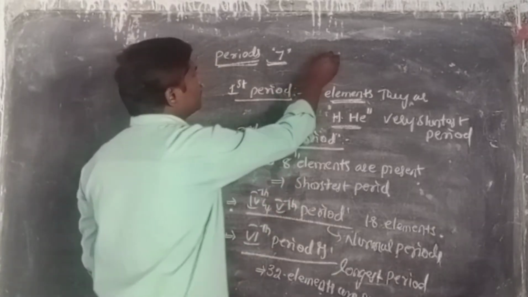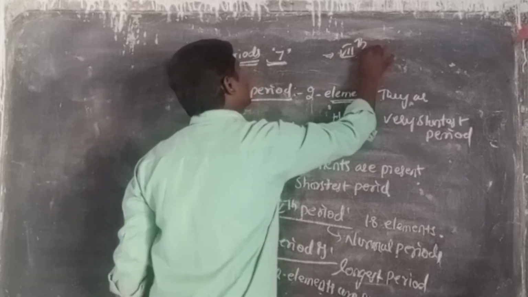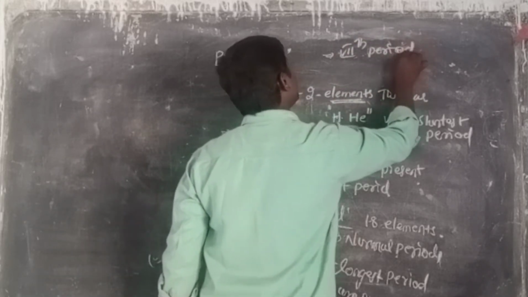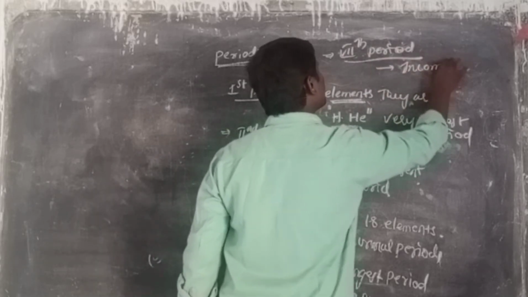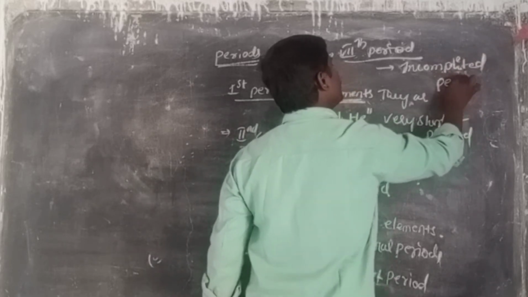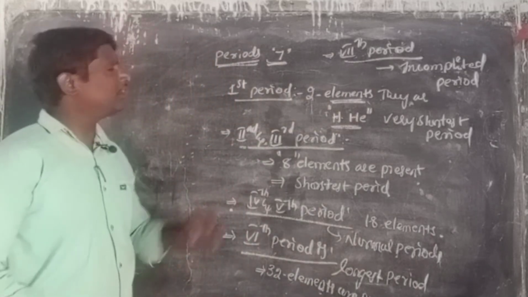Now the last one, the seventh period. The seventh period is an incomplete period. Incomplete period. Totally, according to